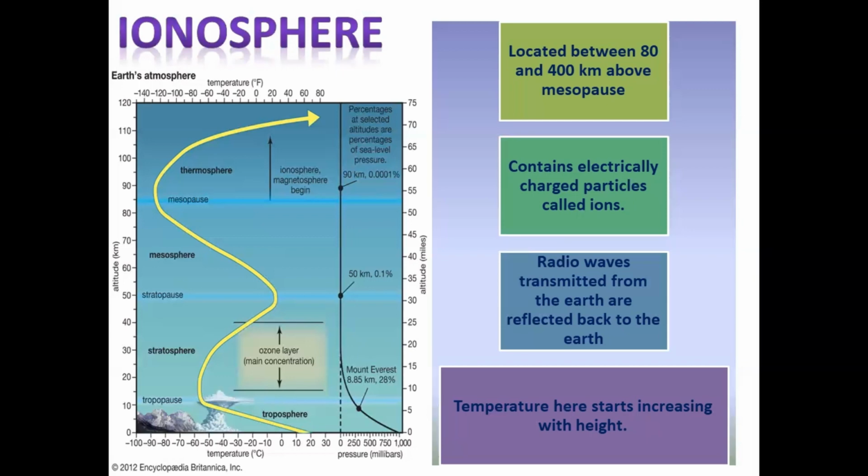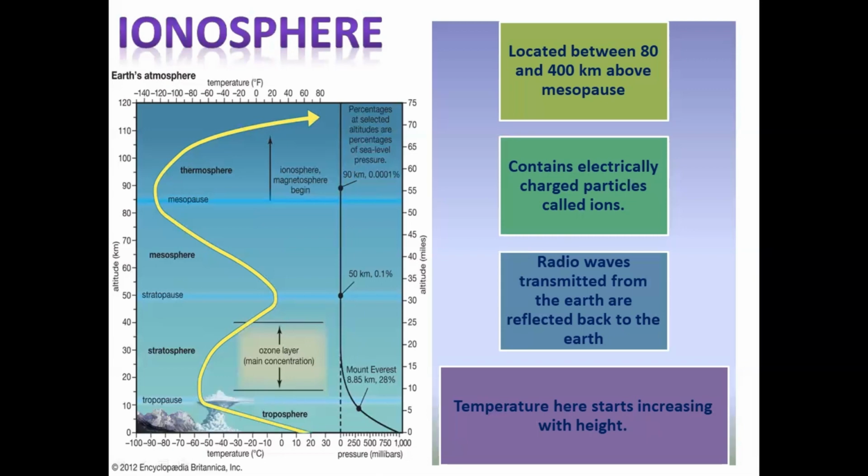So radio waves transmitted from the earth are reflected back to the earth by this layer. So temperature here starts increasing with the height. So as we move up, we will be able to see here, see, temperature is moving up. So temperature starts increasing in this height.